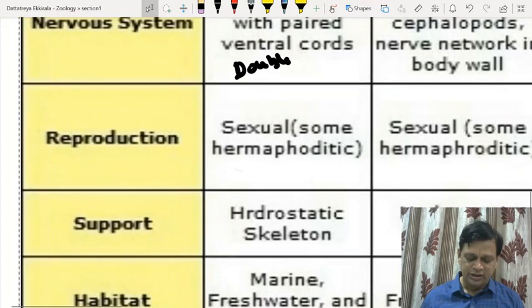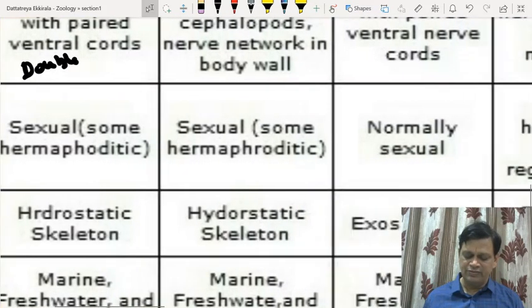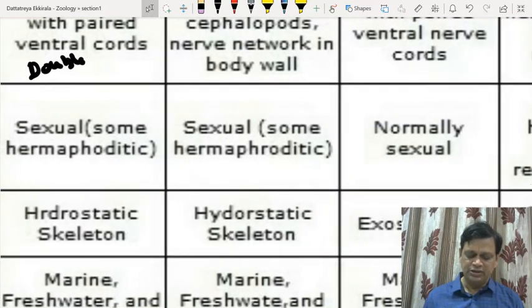Right. Reproduction: all these members will have sexual reproduction, but in Annelida, leeches and earthworms are bisexual, whereas polychaetes like Nereis are unisexual. They may sometimes have larval forms, right?